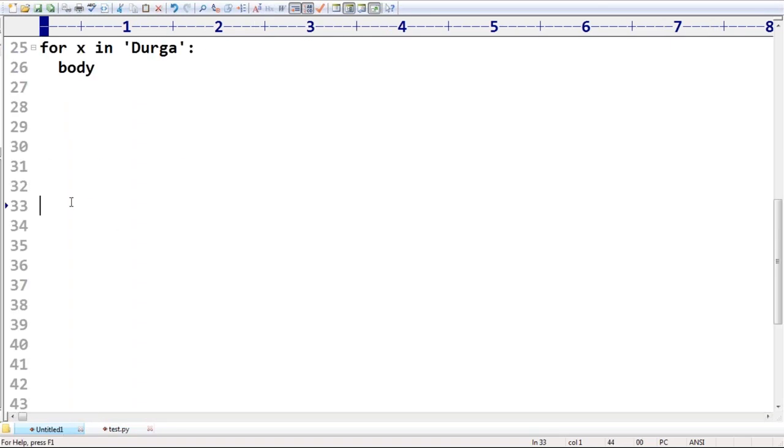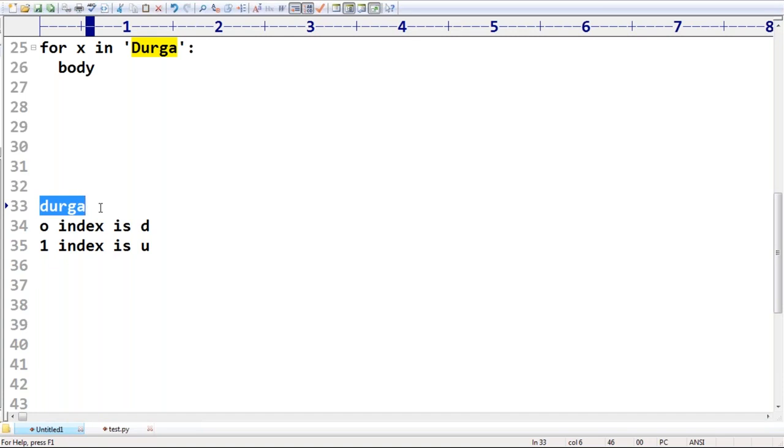The character present at index 0 is D. The character present at index 1 is U, something like this. You need to print this. I hope everyone can understand, right? The character at index 0 is D, index 1 is U, second index is like this. This is my requirement. This need not be Durga; you can provide your name also.